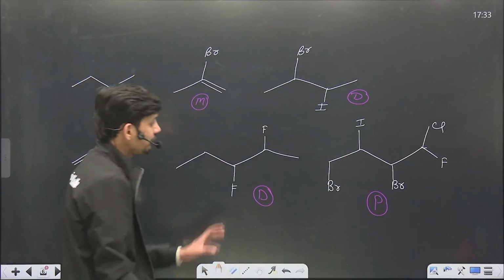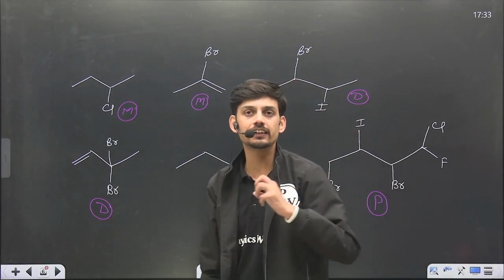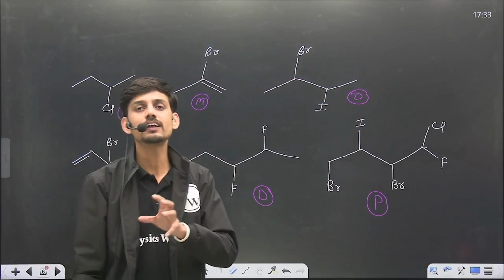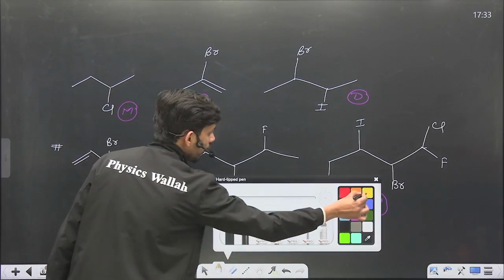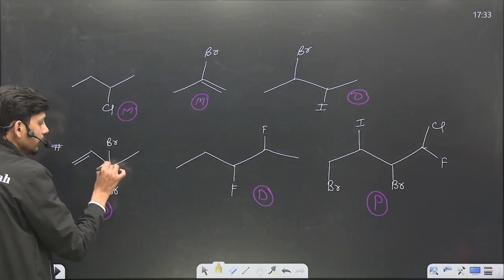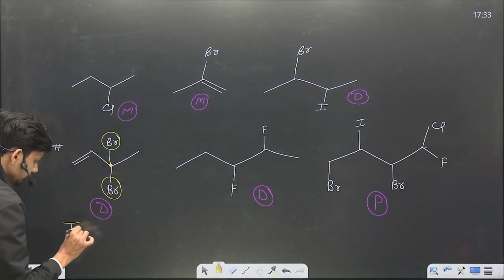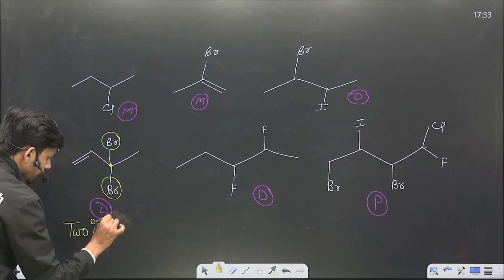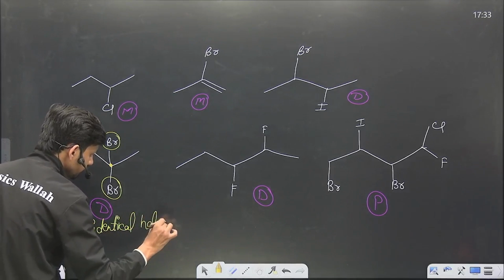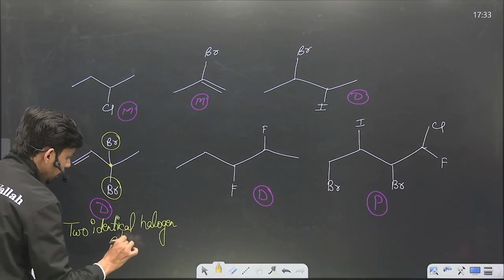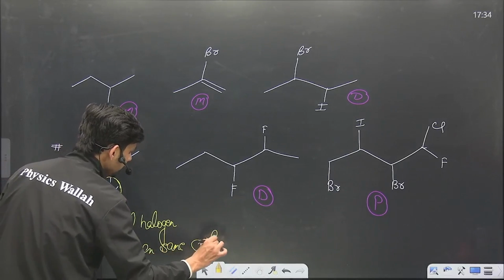Now one more thing that we have to study here, that dihalogenated hydrocarbons are also categorized into further categories. Some of the dihalogenated hydrocarbons are specially named. For example, this category, in which a dihalogenated hydrocarbon has two identical halogen atoms on the same carbon atom.